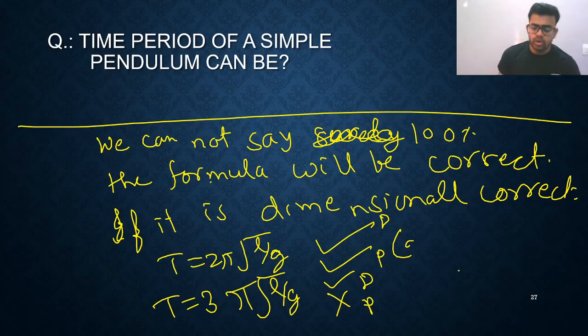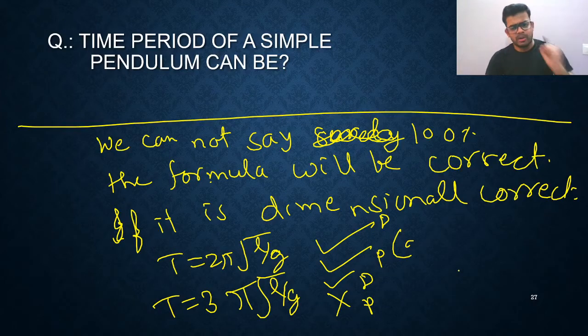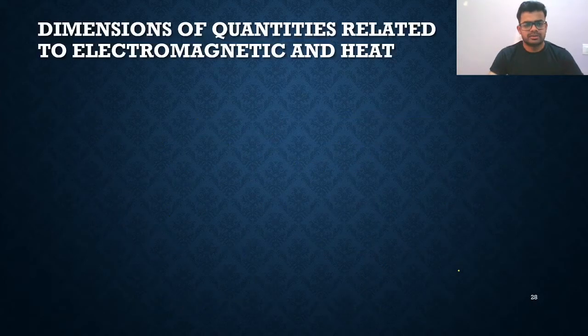So it will not give the information about the physical formula, whether it is completely correct or not, because there will be some mathematical constants, right? So this dimensional analysis will not give any information about the constants. This thing you need to remember, my dear friends. Without that, definitely we cannot say it with proper confidence. So remember that.